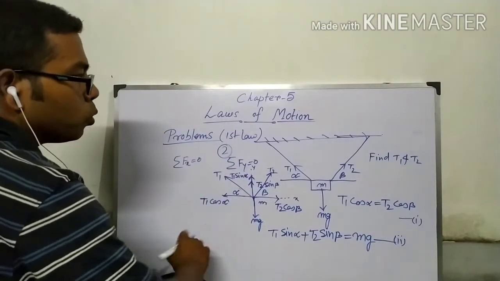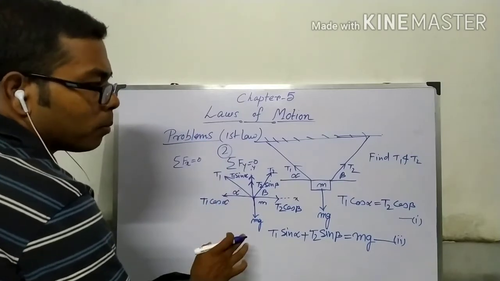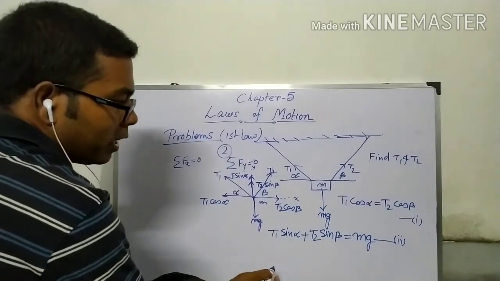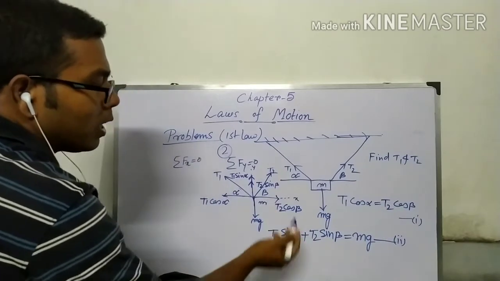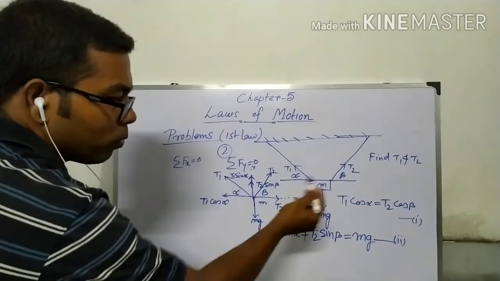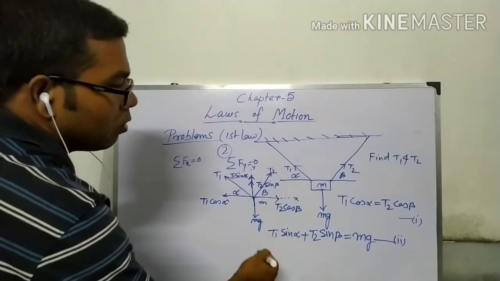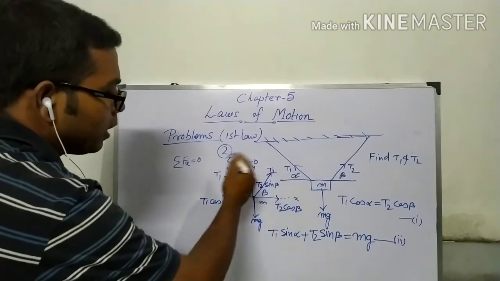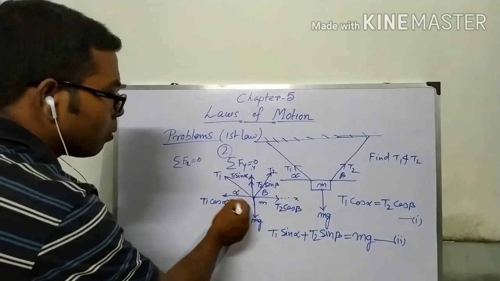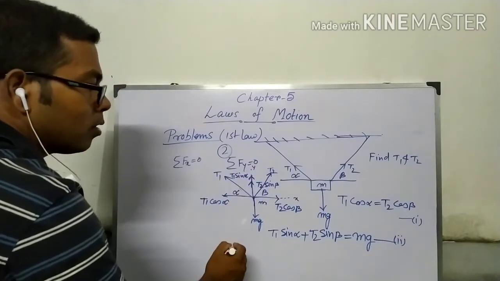This is the process to resolve all those forces and find the equilibrium. So if alpha, beta and m are given, then we can easily find T1 and T2 from these two equations. But in this case we have to take the components of these forces along the x and y directions.